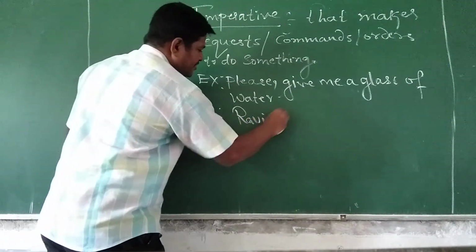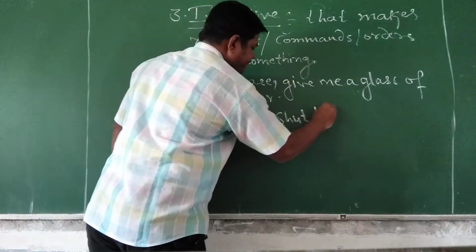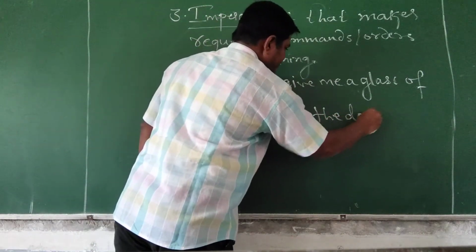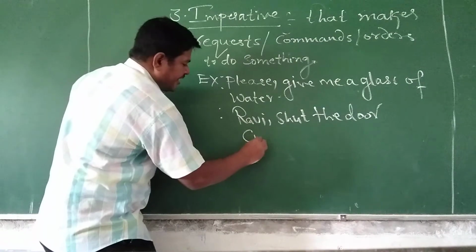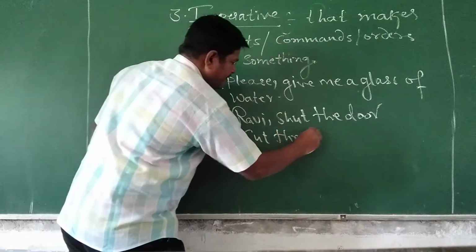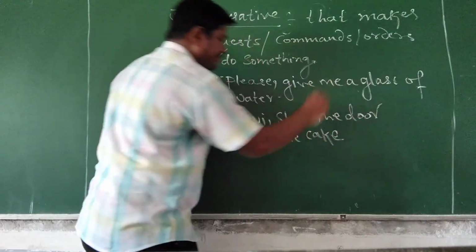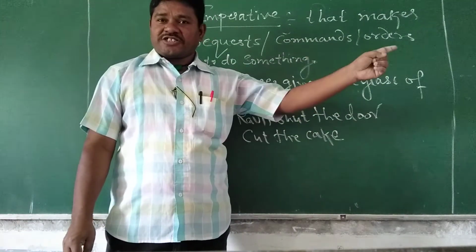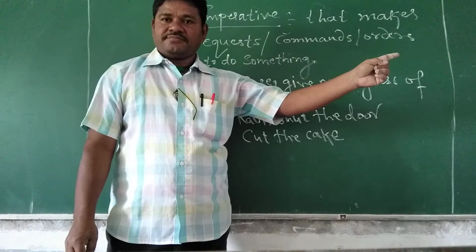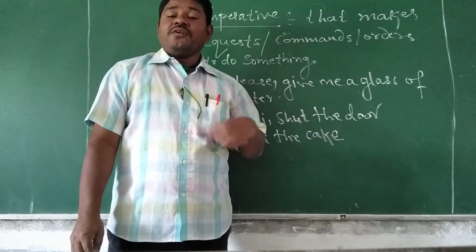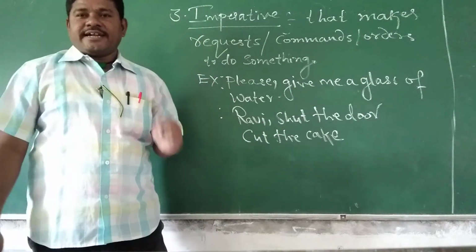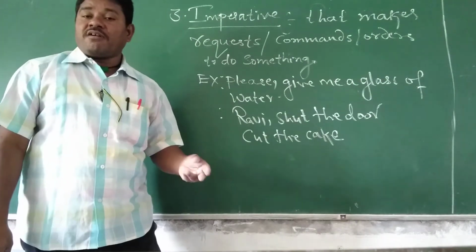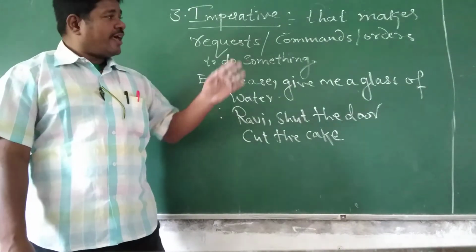Ravi, shut the door. Cut the cake. Cut the cake. Okay? Get lost. Okay? So, like this, a sentence that makes a request or commands or orders to do something is called an